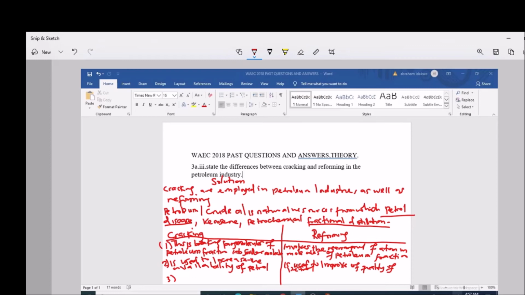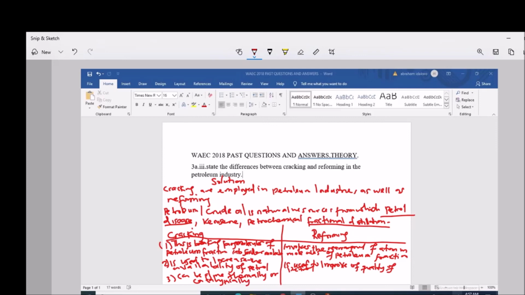So you can carry out cracking thermally or catalytically. So you can use a catalyst or thermal energy to bring about cracking.